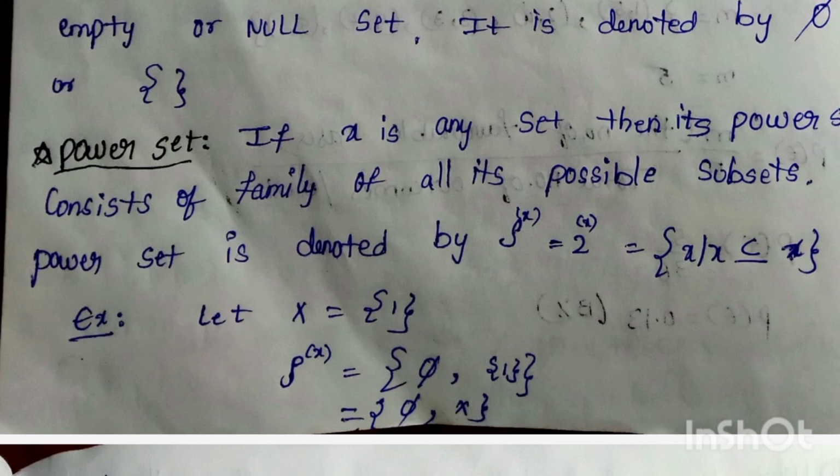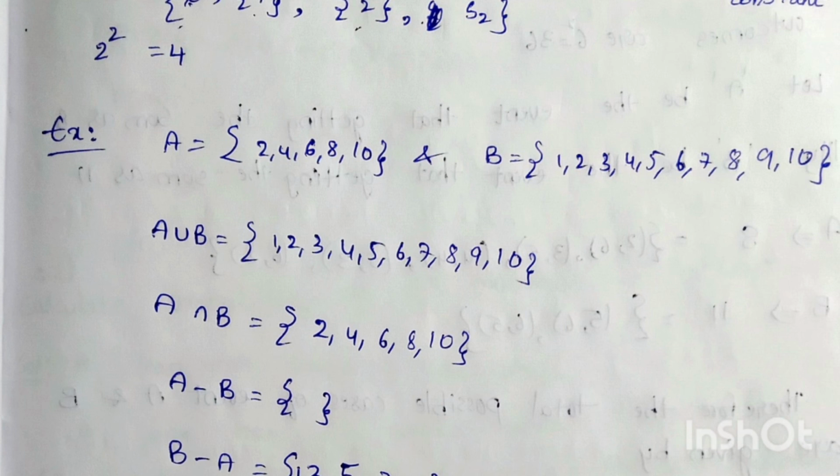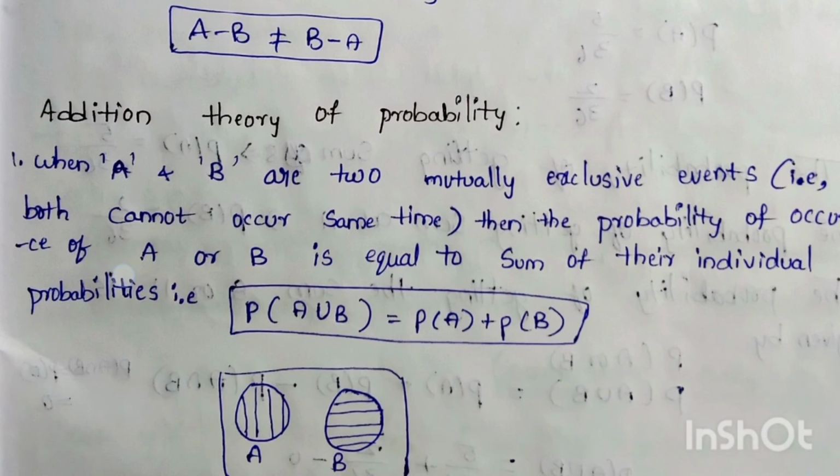The power set is denoted by rho of X or 2 to the power of X. So this can be written in roster form also. You can see some examples.